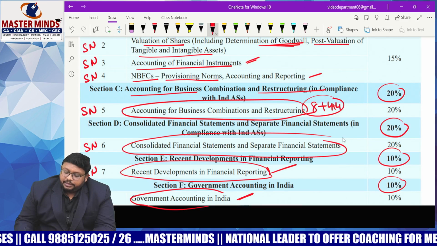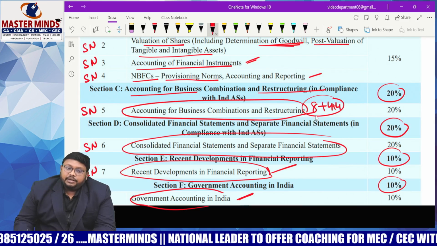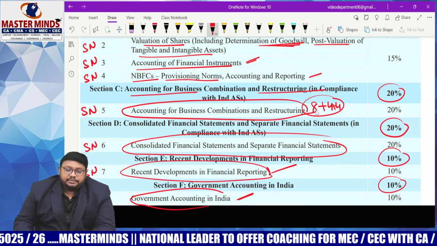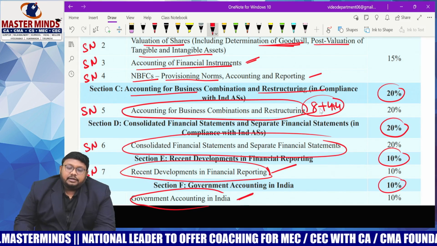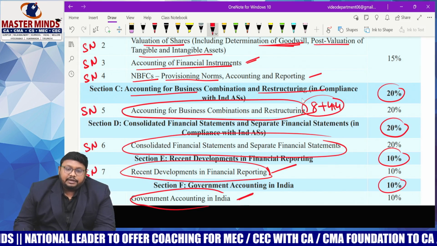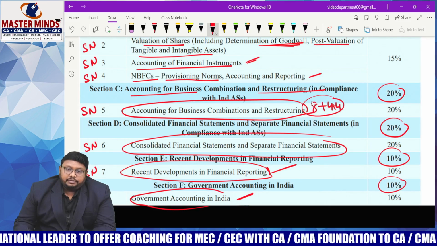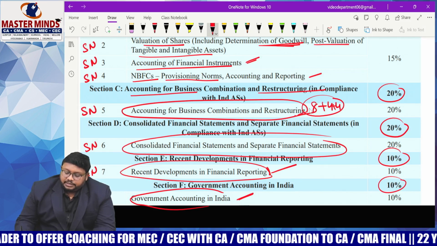Here, in business combination, we have seen all the methods: purchase consideration under different methods, the net assets method, net payments method, intrinsic value method, and also intercompany holdings, where the acquirer has shares in the acquiree company. How to do the accounting? We can expect such models from business combination. So all the models are important.